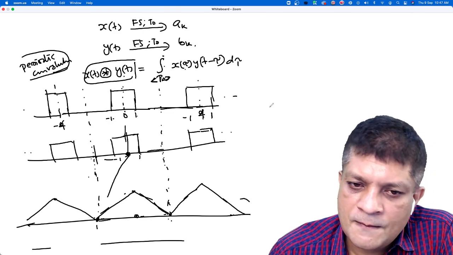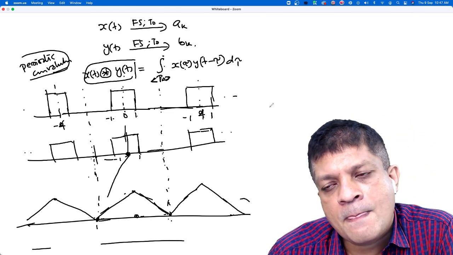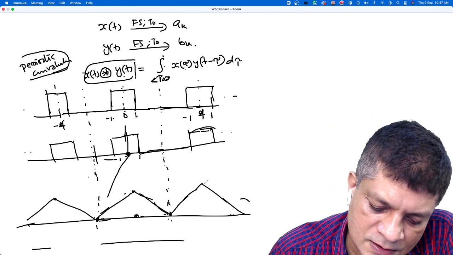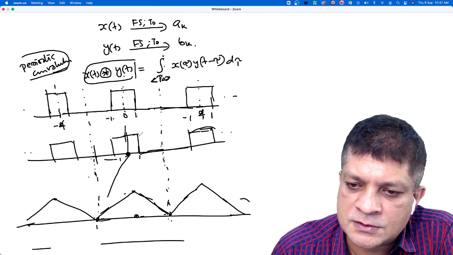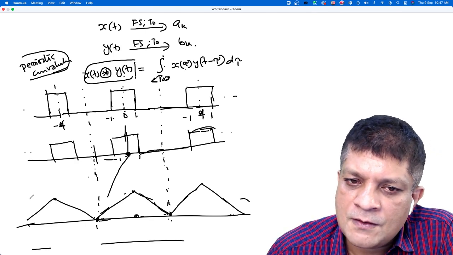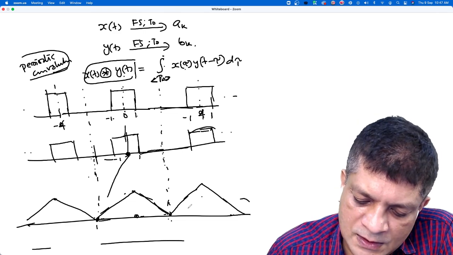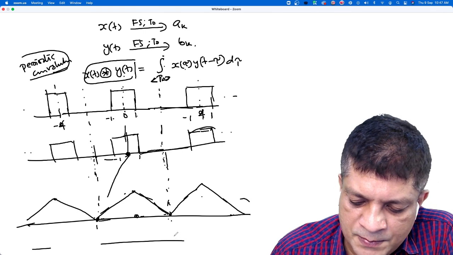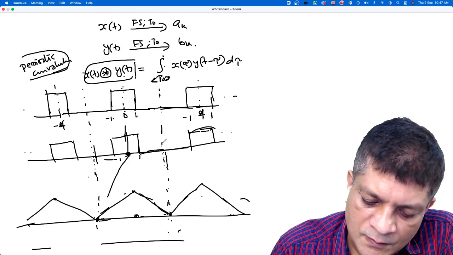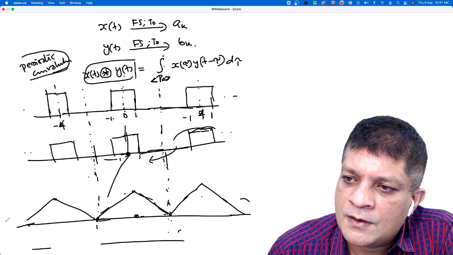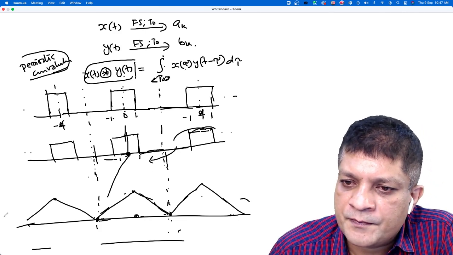Sir, will this signal from the other side also be shifted? Yes, when you shift, the entire sequence is shifted, not only this pulse. Even though we are considering the integration over one period, if you shift it, this part will move here, so you have to consider that.